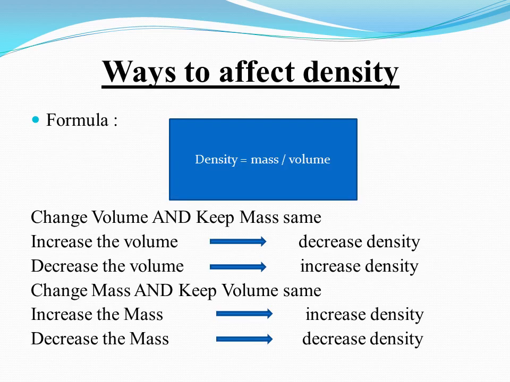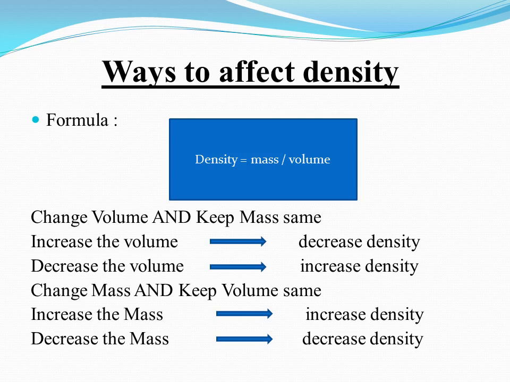Ways to affect density. We have different ways to affect density. First way is if you change the volume and keep the mass constant. So if you keep the mass constant, then according to the formula, density is inversely related with the volume. Inverse relation means if you increase one quantity, then other quantity will be decreased. So if you increase the volume, then density will be decreased.